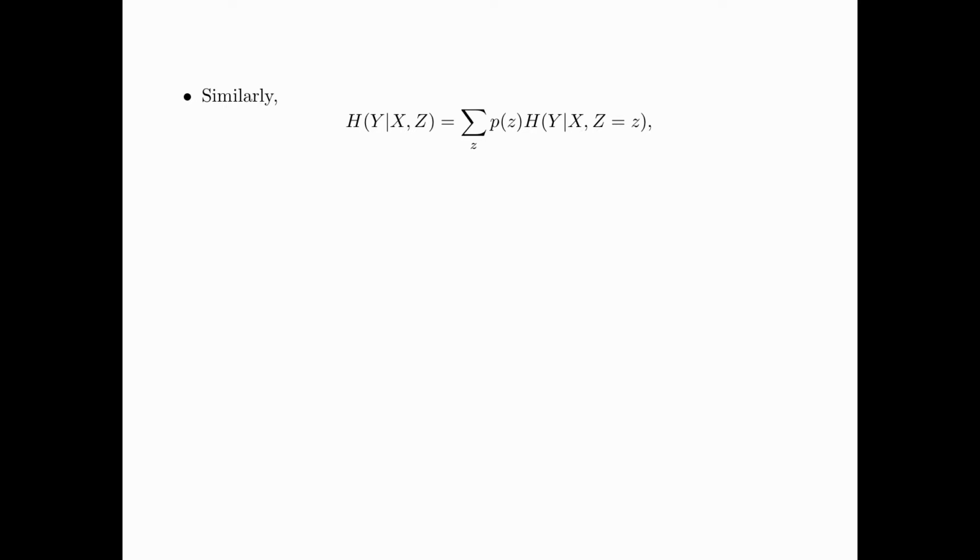Similarly, we can write entropy of Y given X and Z as summation over z of p(z) times entropy of Y given X and a particular z, where entropy of Y given X and a particular z is equal to minus summation over x, y of p(x,y|z) log of p(y|x,z). Note that when we cover up the conditioning on a particular z, this formula reduces to the usual definition of entropy of Y given X.